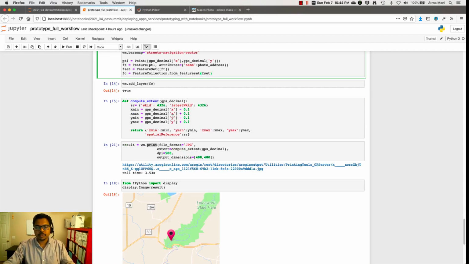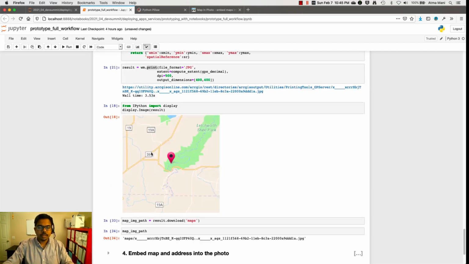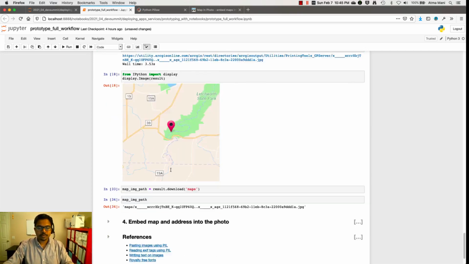In this case, I'm making it very simple by computing plus or minus 0.1 degrees latitude and longitude. With that, we can call the print method of a web map object. This is a new method that we are adding in the upcoming version of the Python API. So with this, the server will render the web map on the server side, and it will print it and then send you back a URL for the image that you can download. Here, I'm previewing the map right within the notebook.